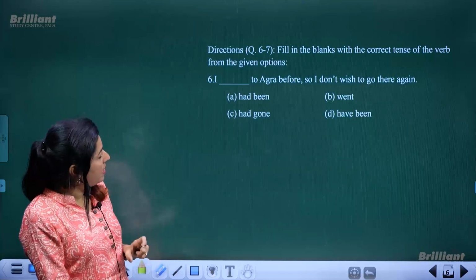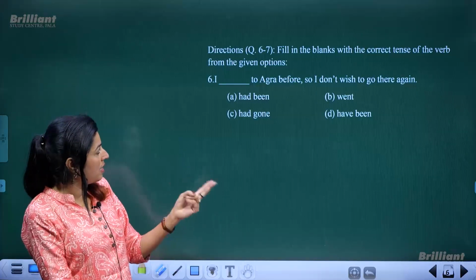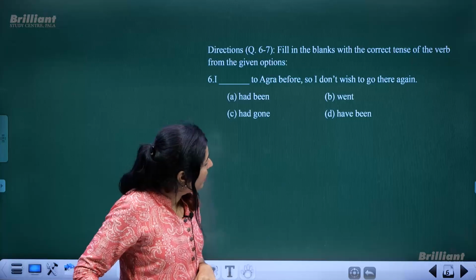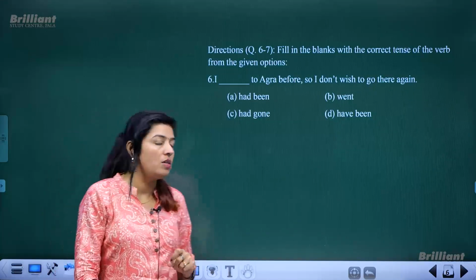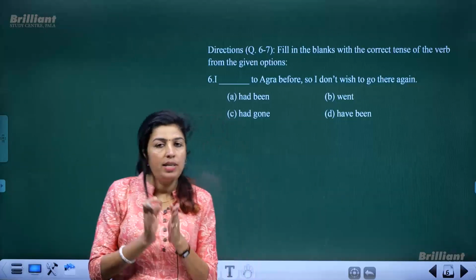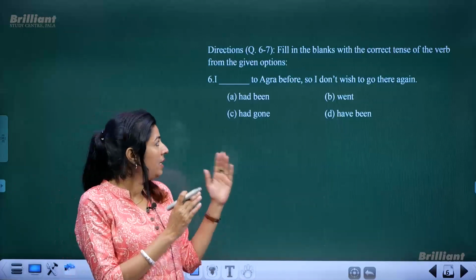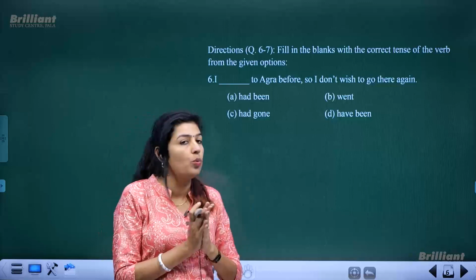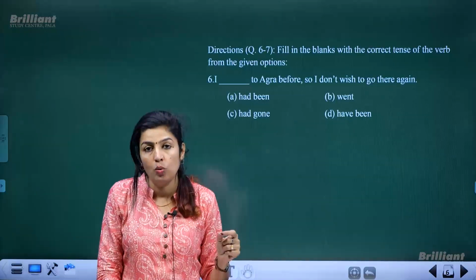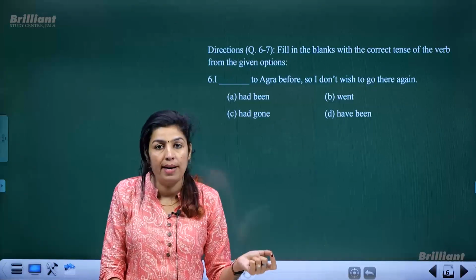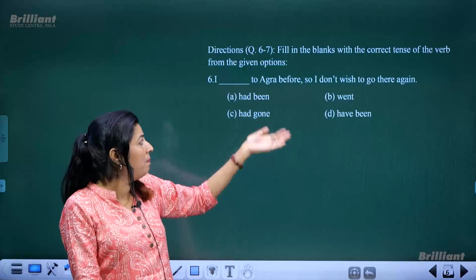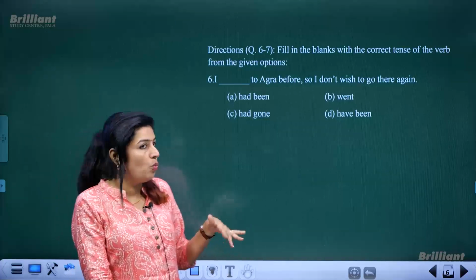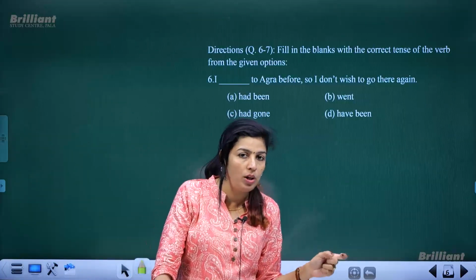Now, next set of questions, that means next two questions, 6th and 7th. Fill in the blanks with the correct tense of the verb from the given option. So, always remember one thing. When you get such questions like fill in the blanks with the correct tense of the verb, you have to try to match all the options with the blank. In case any one is the best suitable one, you can go for it.